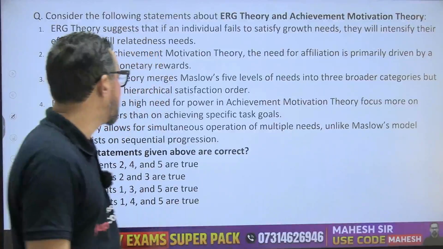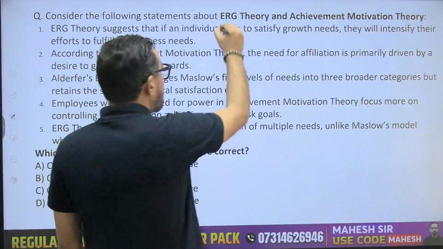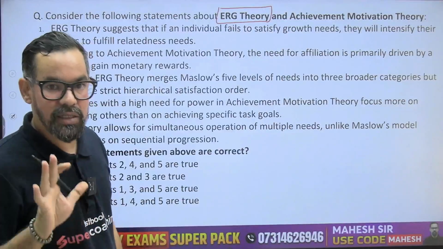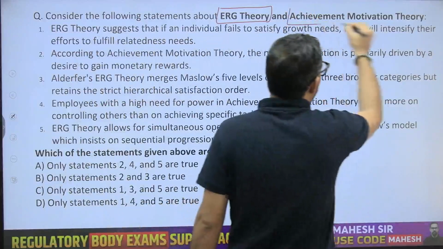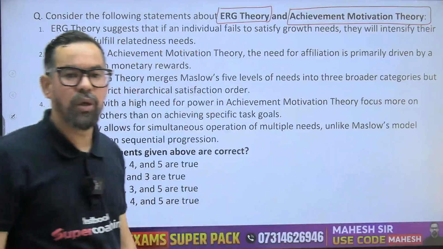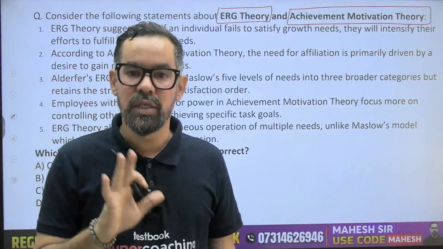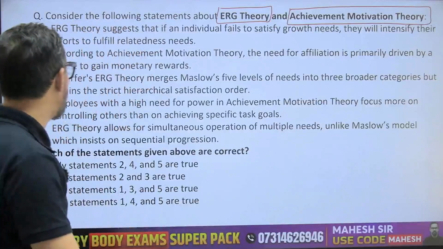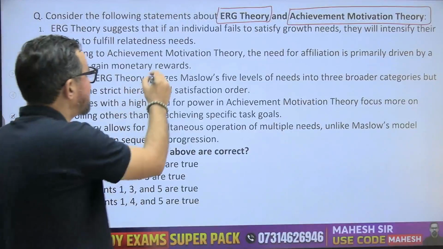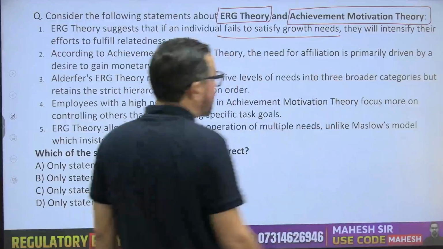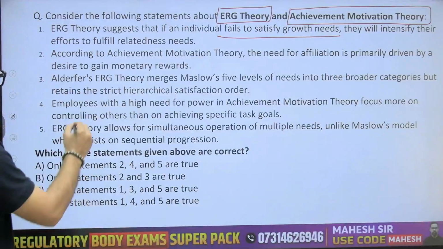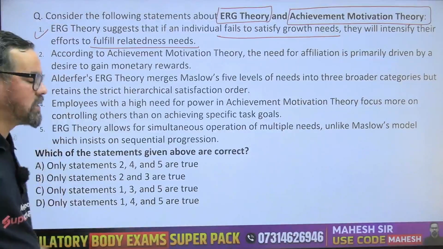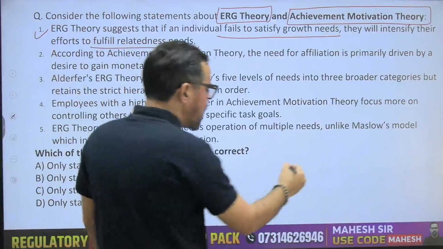Okay, next one, guys. So next question is about ERG theory, Alderfer's ERG theory: existence, relatedness, and growth. And the other one is McClelland's achievement theory, the three need theory. Okay, need for achievement, need for power, and need for affiliation. Now, ERG theory suggests that if an individual fails to satisfy growth need, they will intensify their efforts to fulfill relatedness need. This is true.